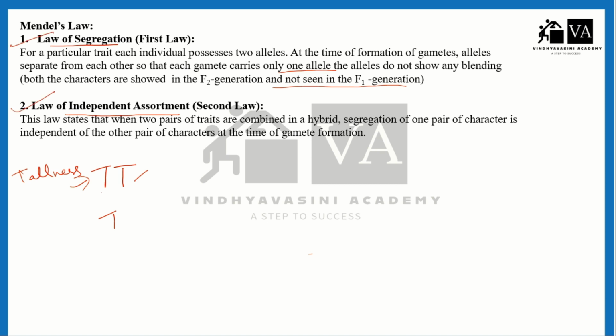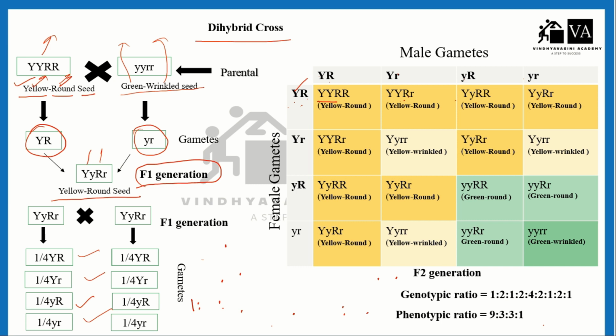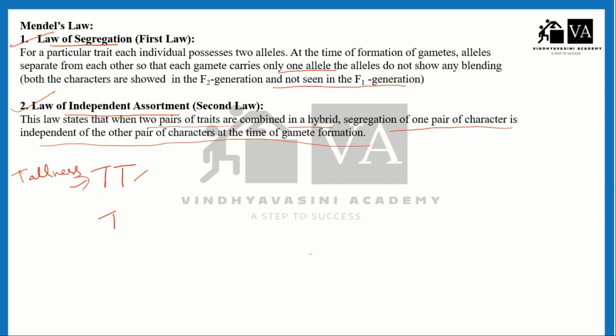The second law of Mendel was the law of independent assortment. This law states that when two pairs of traits are combined in a hybrid, segregation of one pair of characters is independent of the other pair of characters at the time of gamete formation. As you can see in the dihybrid cross, this yellow color is independent of the shape of the seeds. The allele for the color of the seed is independent of the shape of the seed.